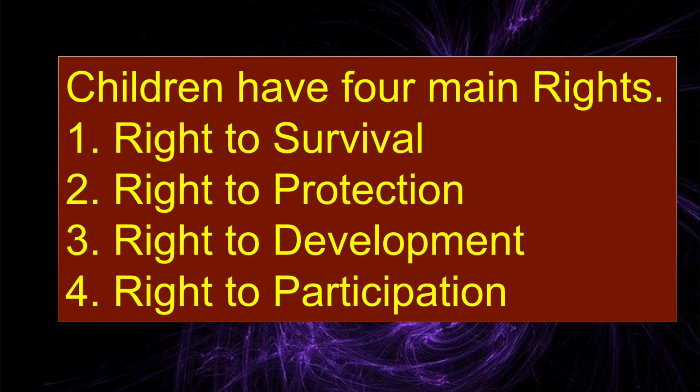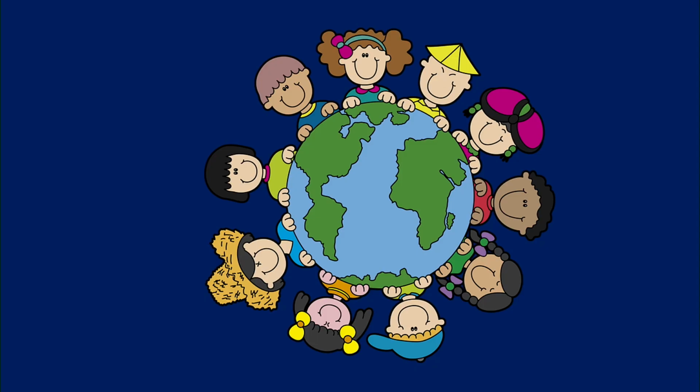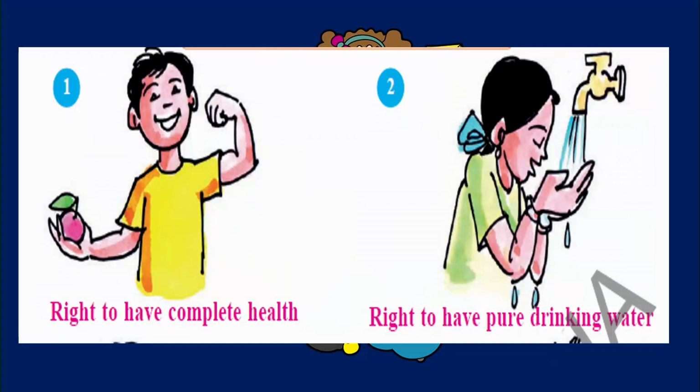Children have some main rights: right to survival, right to protection, right to development, right to participation. So these are the four main rights. Let us see about these rights in brief.